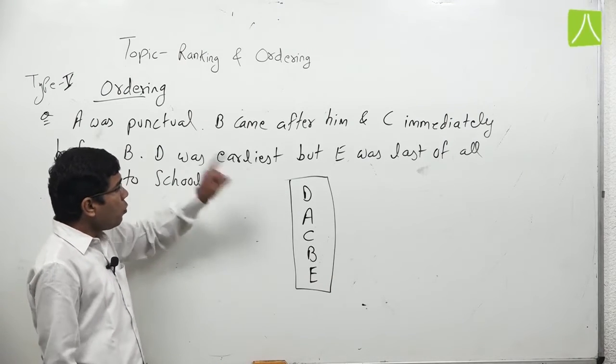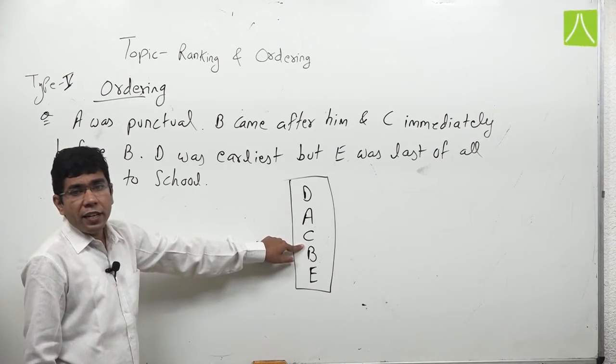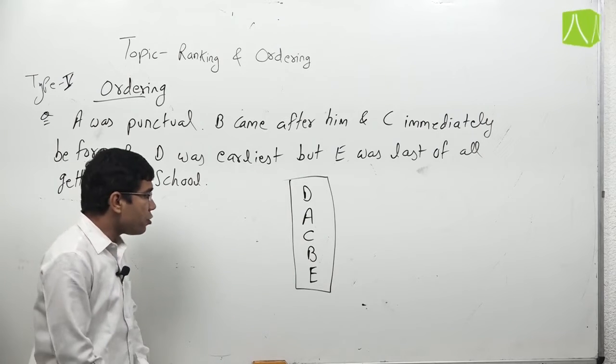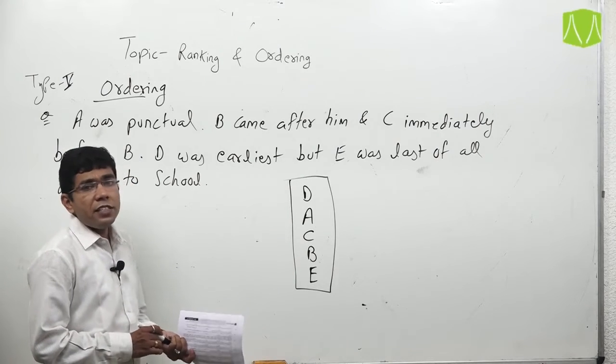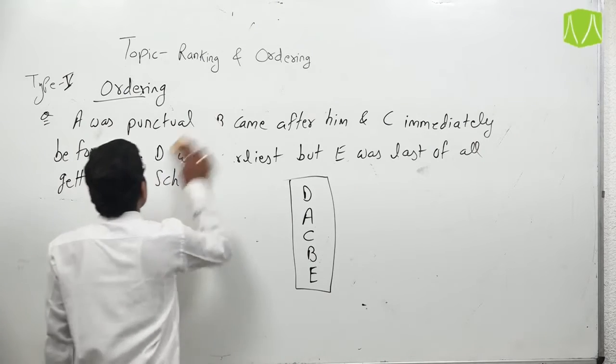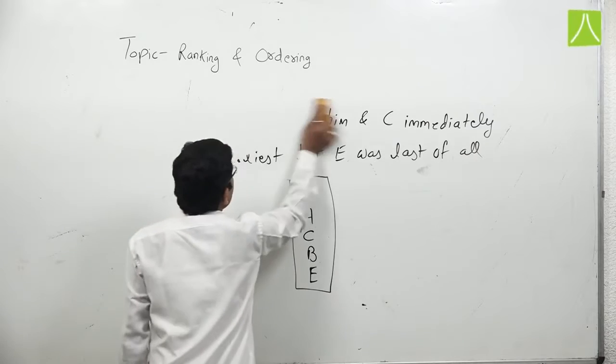Now who came first? There is D. Who came in the middle? Answer should be C. Who came at fourth number? Answer should be B. So these types of questions come under the type of ordering. Now take some mixed examples.